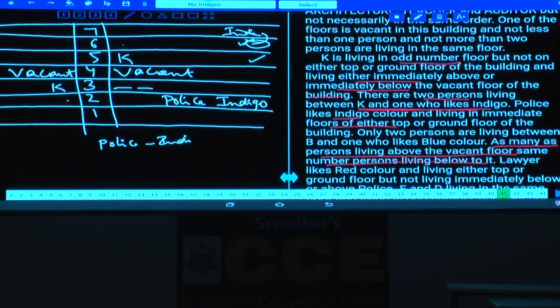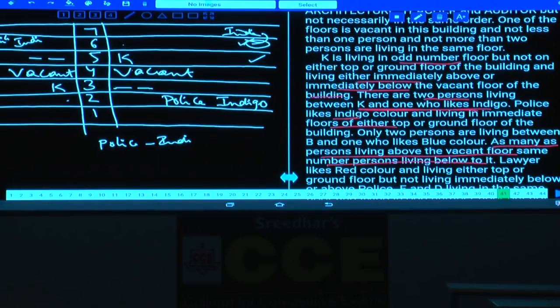Done with this? Now there are two persons between K and indigo. Now again, in this case, indigo cannot be at this place. As indigo cannot be at this place, indigo must be at this place. If indigo is here, then who is the person here? Police is the person, and two persons between. Hence in this one there must be two persons.